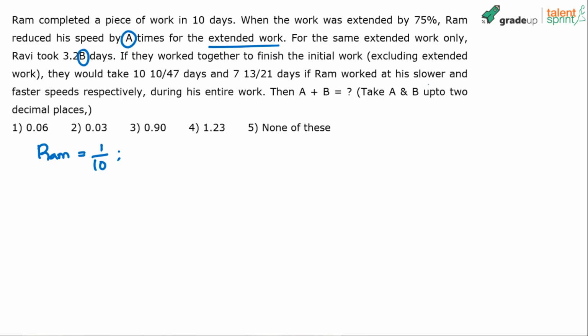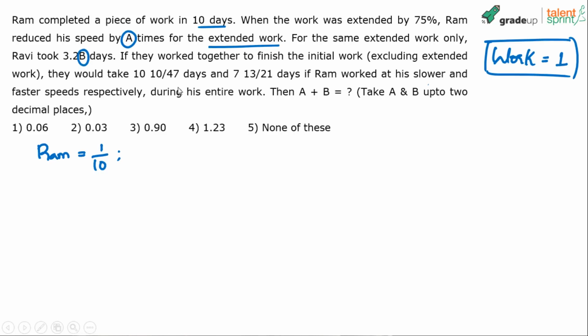What does it mean? See, when you say Ram's capacity is 1 by 10, it means he can do 1/10 of the work in one day. Ram can complete a piece of work in 10 days, right? We usually assume that work is equal to 1 unit. We're going by the unitary method. So the total work is 1 unit. Ram will do 1/10 of this work in one day, so in 10 days, he will do the whole work.